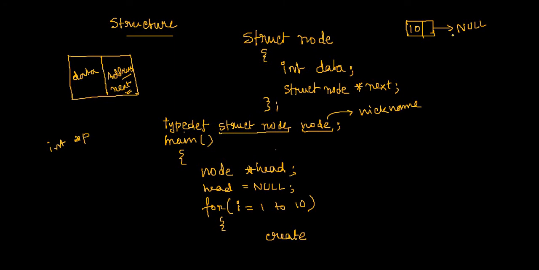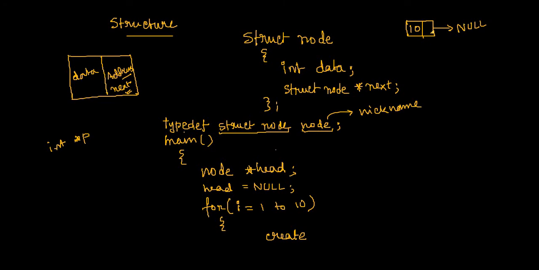So that means when you create a new node, we have to set the next part as null, so that it represents the end of the linked list. It's something like a train: in the last compartment, I think most of you have seen a red cross at the end of the train.